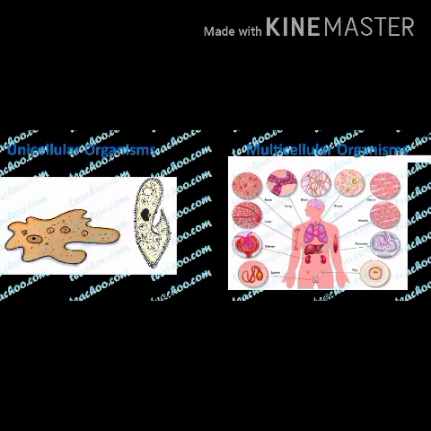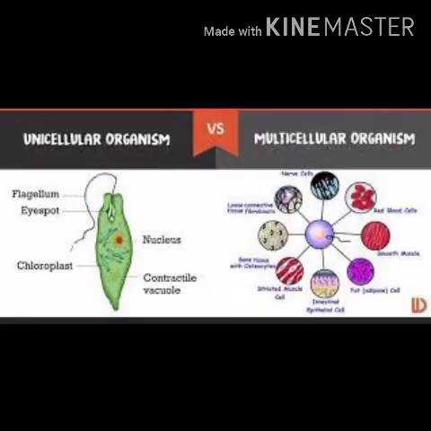These multicellular organisms consist of more than one cell. Each cell may function individually to perform the whole body system.